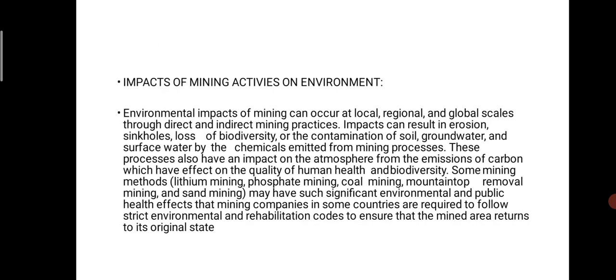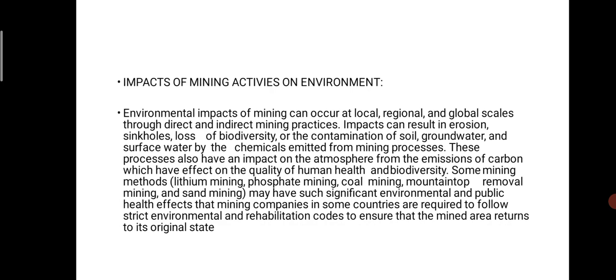Then the impact of mining on the environment. What will be the impact? We already know about the impact of mining on the environment. When mining takes place continuously, and fuels or minerals are extracted from the earth's crust, we have to face the problem of earth surface damage. We also face the problem of some plants having a deficiency of minerals like nitrogen, potassium, calcium, that are necessary growth elements.